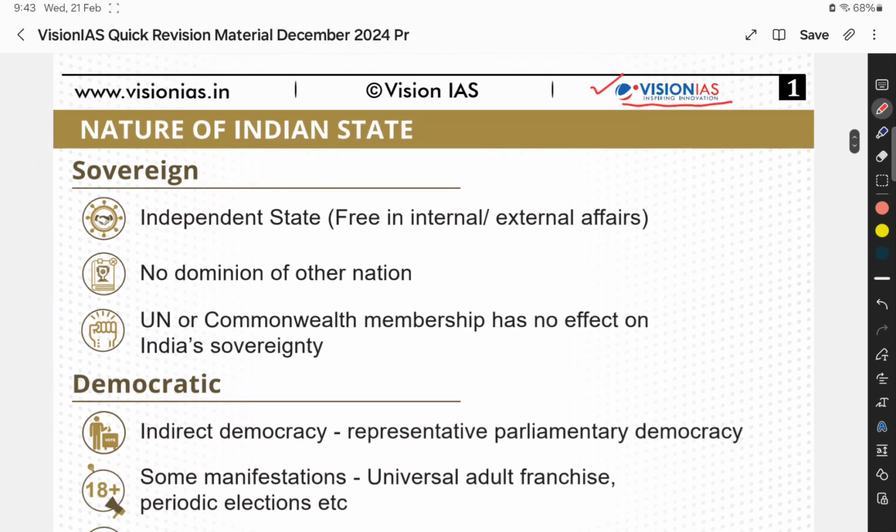Now, sovereign. In the nature of the state, we will start with sovereign. What is meant by sovereign? Simply, sovereign means an independent state. India is not guided by any other state. India is free to decide its policies and its affairs. Nobody can exert pressure on this. That independence talks about sovereignty, being free in internal and external affairs.